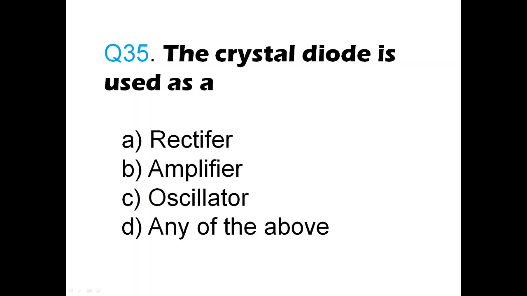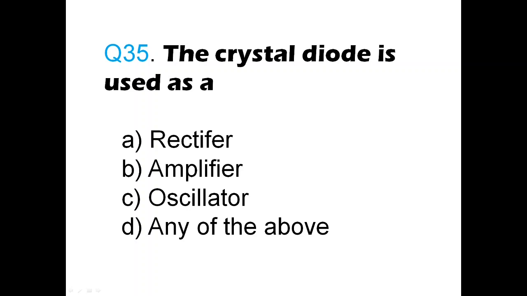The crystal diode is used as a, okay, so the options here are rectifier, amplifier, oscillator, and any of the above. Okay, now a diode is used for rectification only. It can convert an alternating quantity into a direct quantity. A quantity which is varying in both sides, bidirectional, can become a unidirectional quantity.